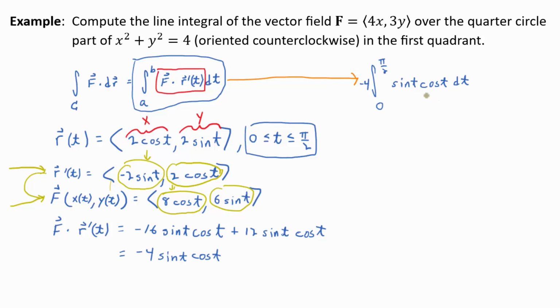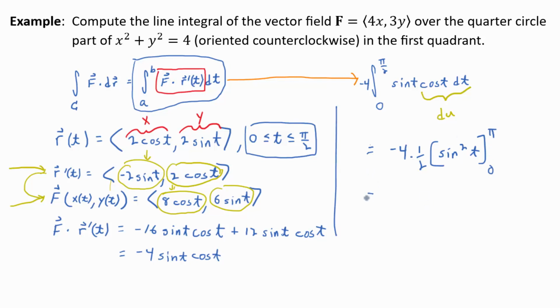Because if you think of this guy as your du, kind of going backwards, sine of t is u, right? So what do you get when you integrate that? What's your antiderivative? So negative 4 times 1/2 sine squared t. Because you think of sine of t as u, right? U squared over 2, or 1/2 u squared. And then you evaluate this part from 0 to pi halves, and that's times right there.